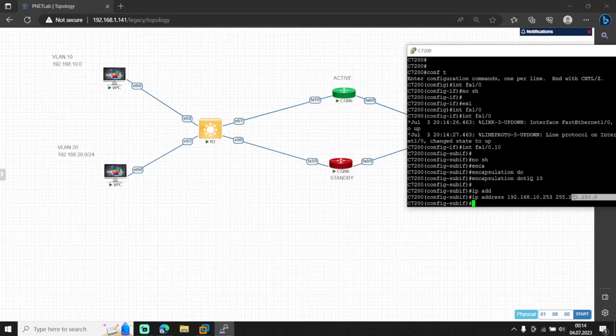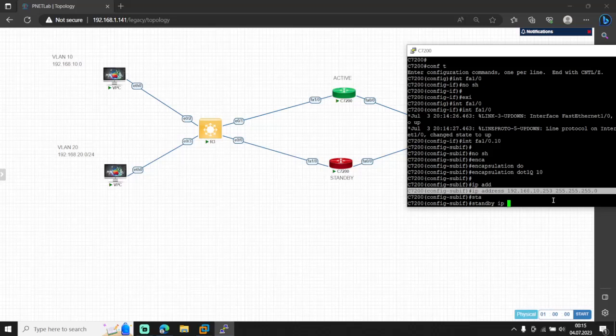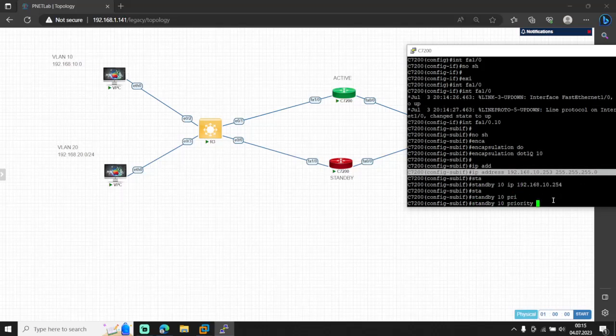I'm going to give the second IP from the last to my logical interface, not HSRP, not the virtual IP. But I'm going to give the last IP of the range to my virtual IP address for HSRP, which means the virtual IP address is going to be the last IP address in the network. For example, for this case, it's going to be 10.254, and then we give the priority to each VLAN.